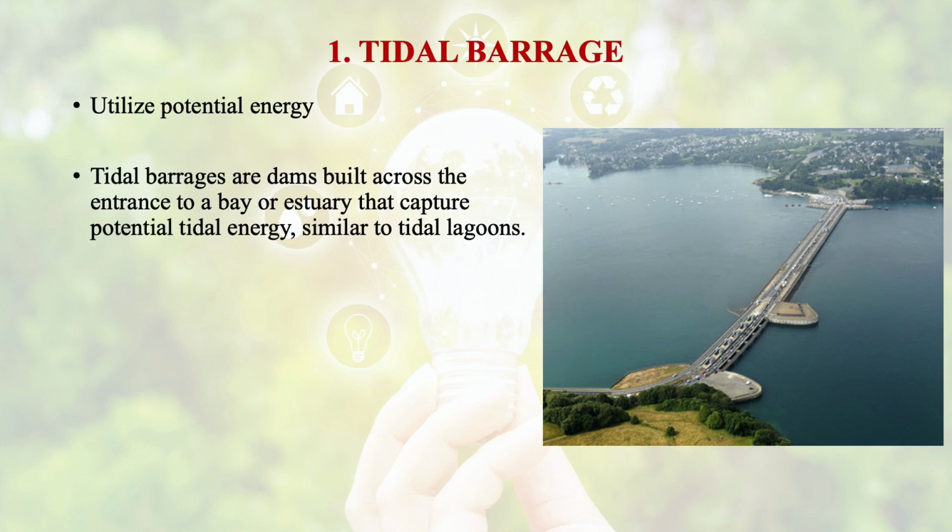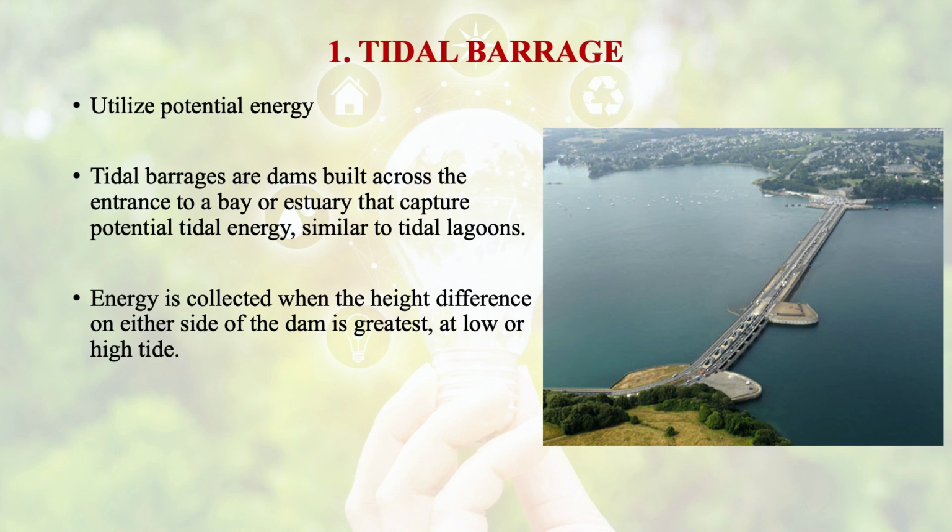Generally, the tidal barrages are dams that are built across the entrance to a bay or estuary that capture potential tidal energy, similar to tidal lagoons. Energy is collected when the height difference on either side of the dam is greatest at low or high tide.